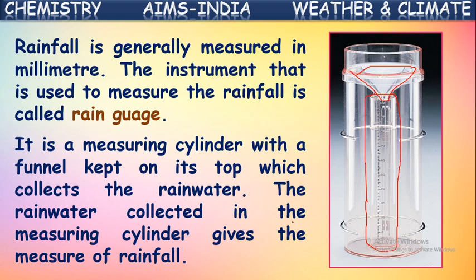So the measuring cylinder gives the measure of the rainfall. The water will be collected into this measuring jar. The height of the water collected in terms of millimeters or centimeters gives the extent of rainfall in that area. Okay, this is a rain gauge, the instrument used to measure the rainfall in a place.